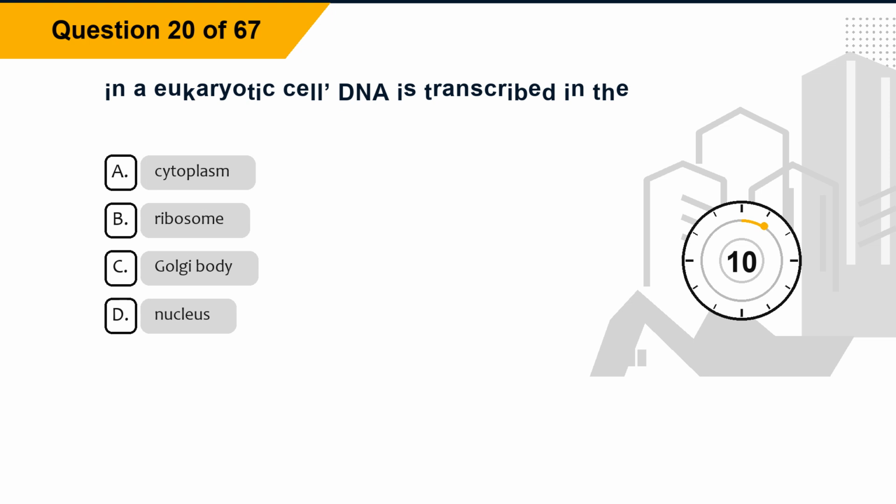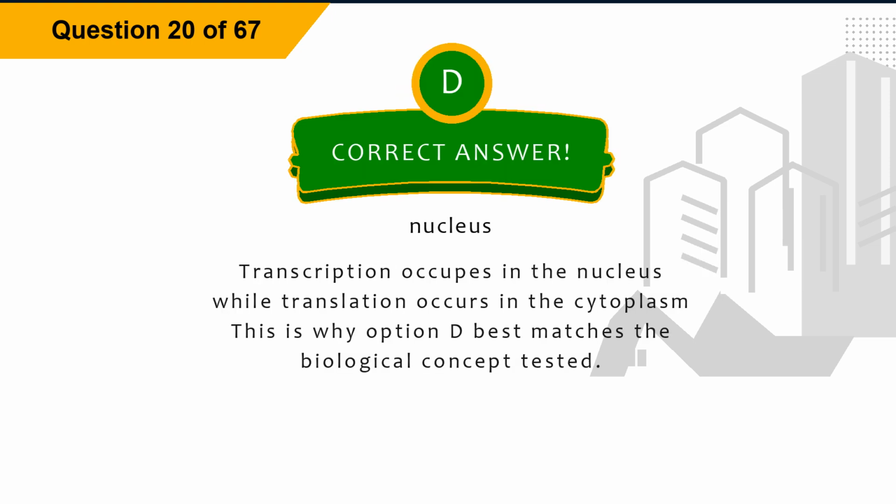Question 20. In a eukaryotic cell, DNA is transcribed in the Option A, cytoplasm. Option B, ribosome. Option C, Golgi body. Option D, nucleus. The correct answer is option D, nucleus. Explanation: transcription occurs in the nucleus while translation occurs in the cytoplasm. This is why option D best matches the biological concept tested.